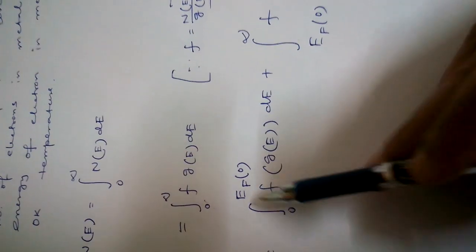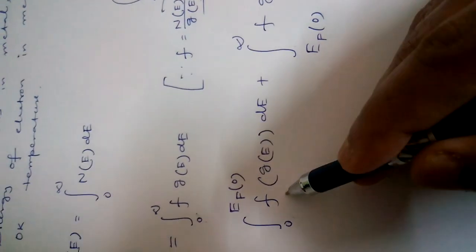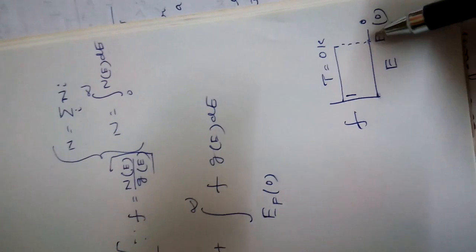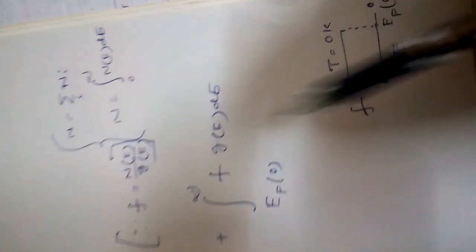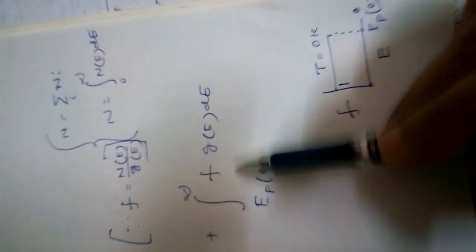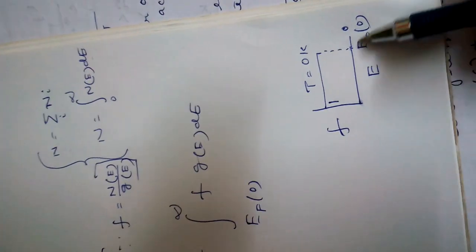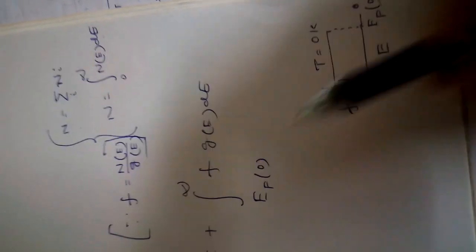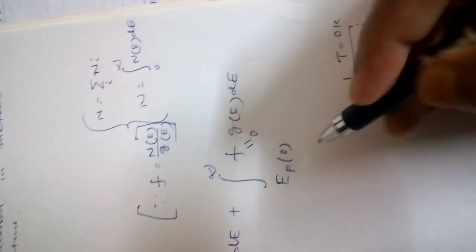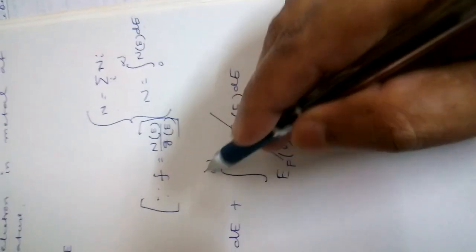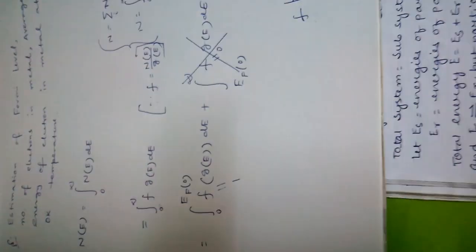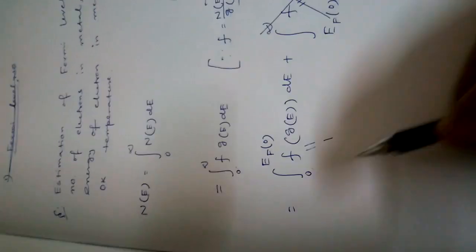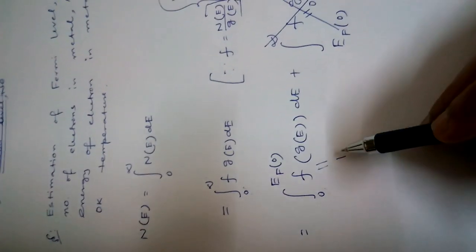So from 0 to EF0 the value of F should be 1, and beyond EF0 to infinity F becomes 0, so this portion will be cancelled out. Is it clear from this discussion? So we have only the first term.